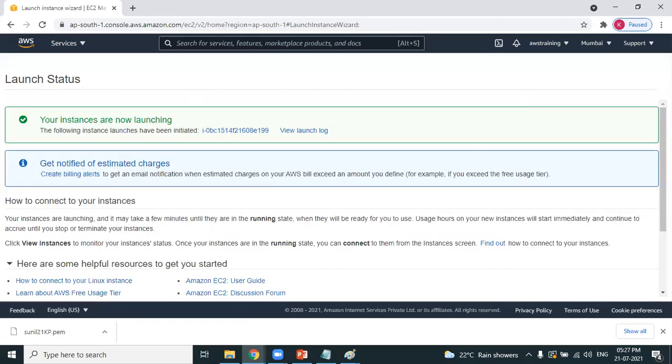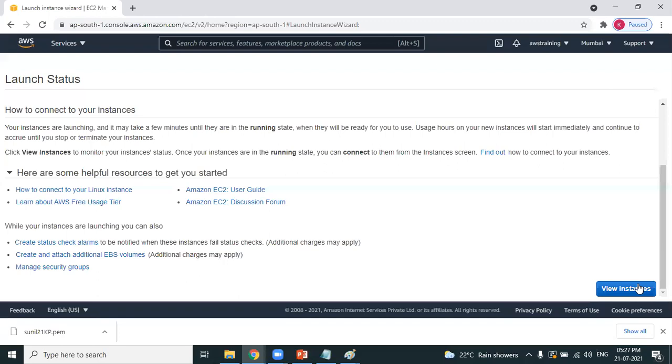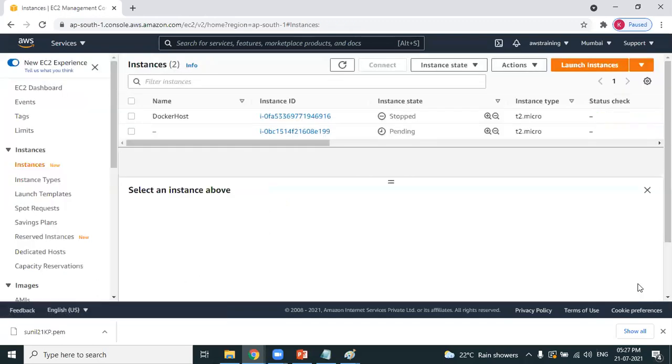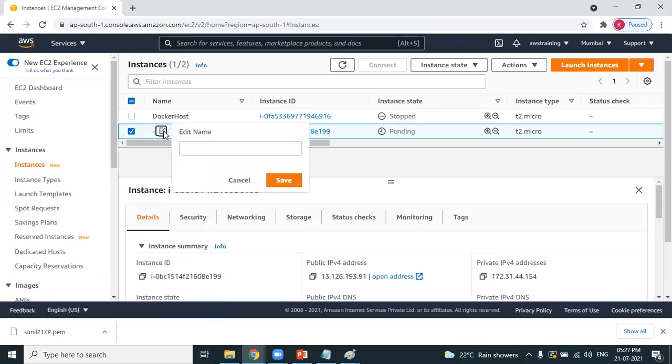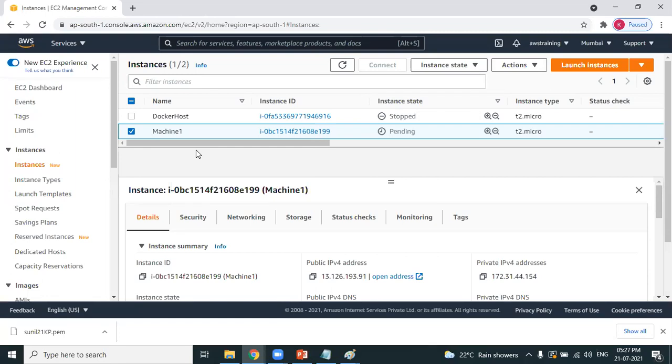Launch instances. Your instances are successfully launching. Scroll down, view instances. Yes, this is the new instance which is still pending. It will take 1 minute for the machine to get created. As this is the first machine which we have created, you can name it any name. I'm writing it as machine 1.